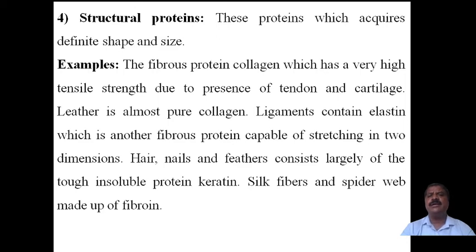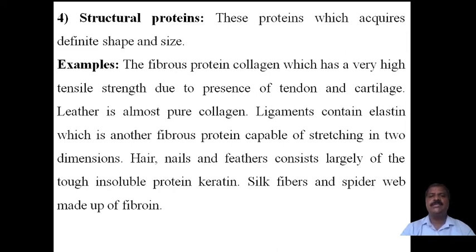Protein is the first and major constituent present in the body of a living organism or animal, and it makes the structure of that body.